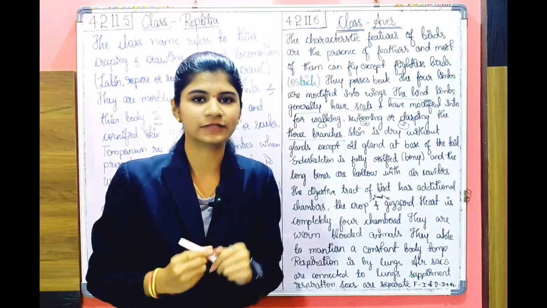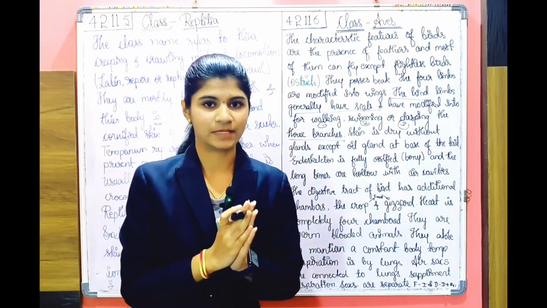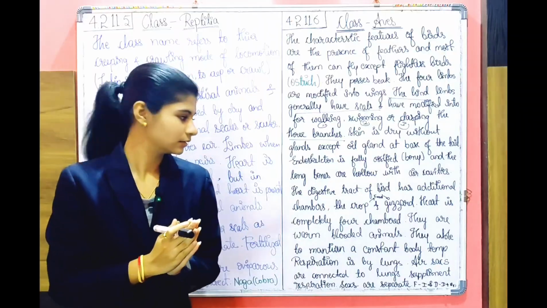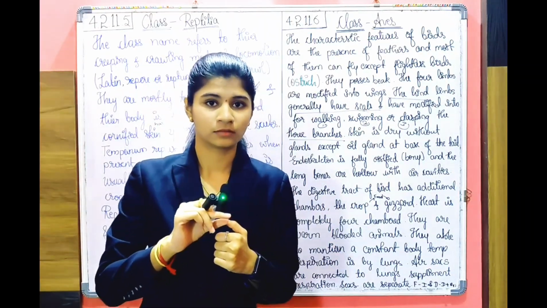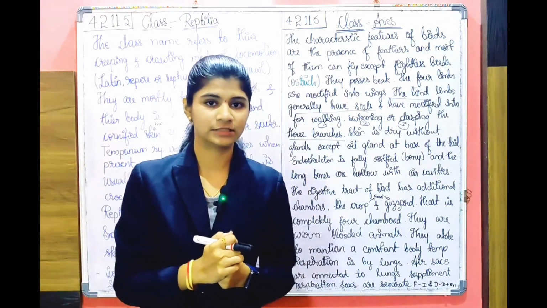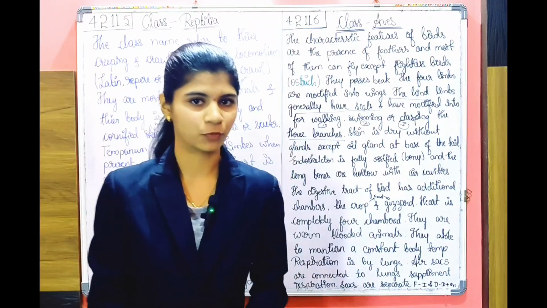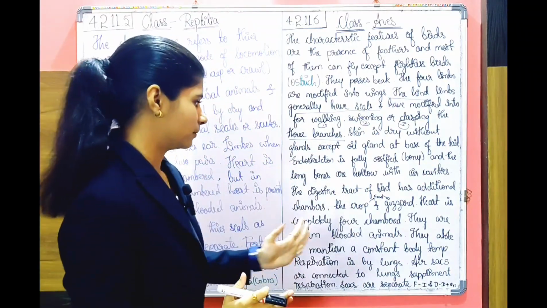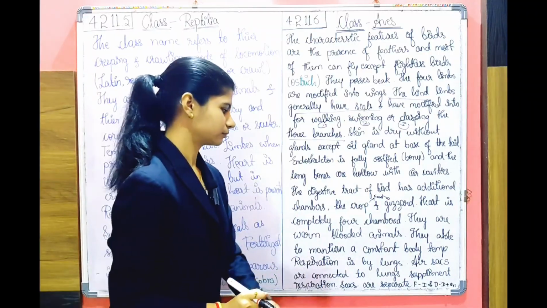So here a huge difference is there between the crop and gizzard. Now the crop present in the Aves, what does it do? It transfers the food into what? Gizzard. The crop just takes the food and passes it to the gizzard. This is a very important point. It might also come in your exam.